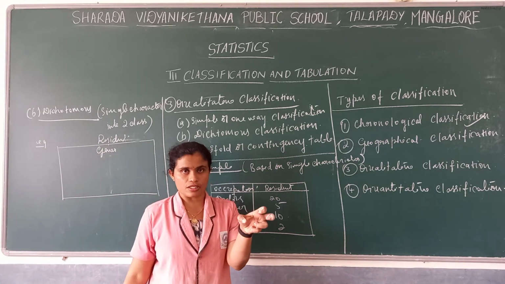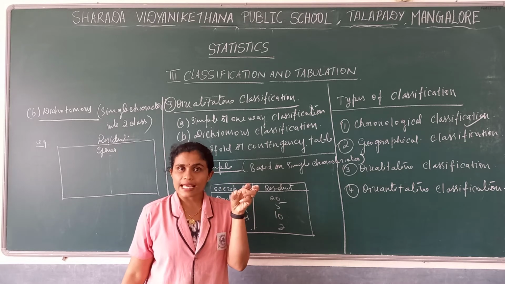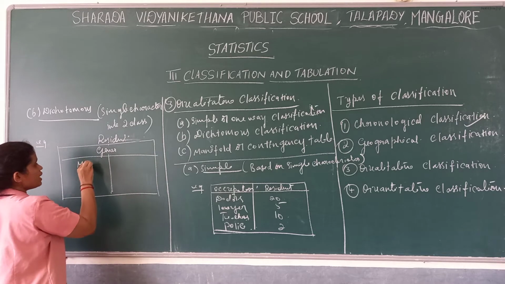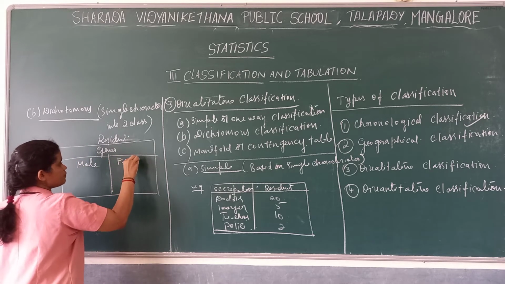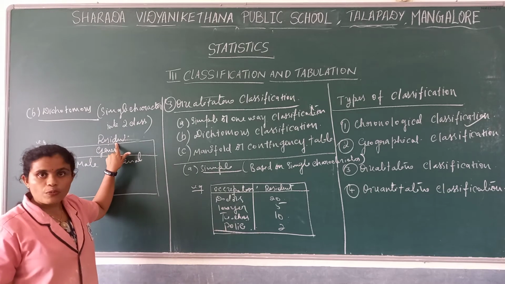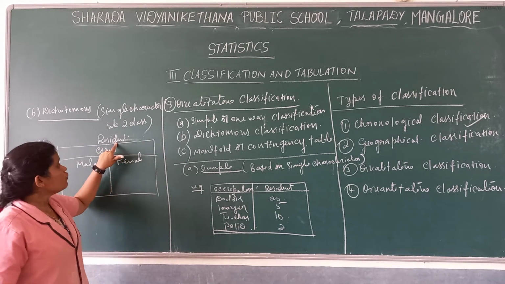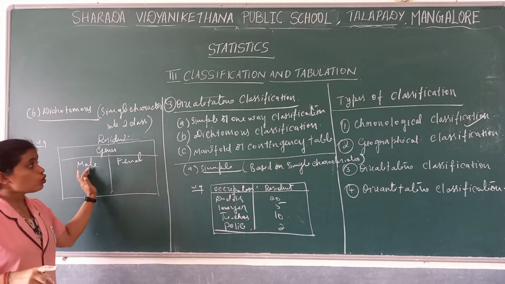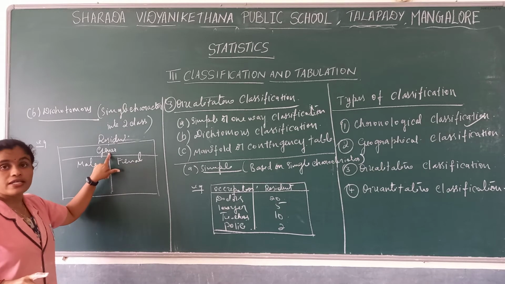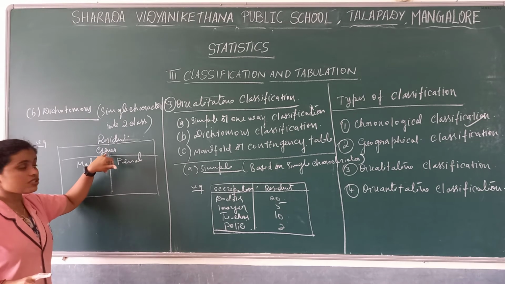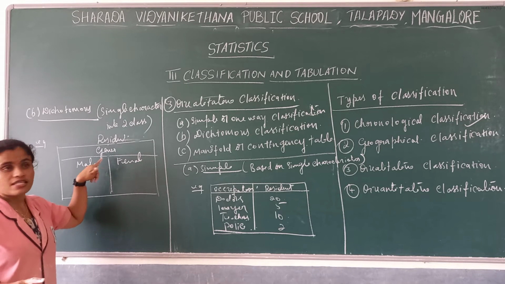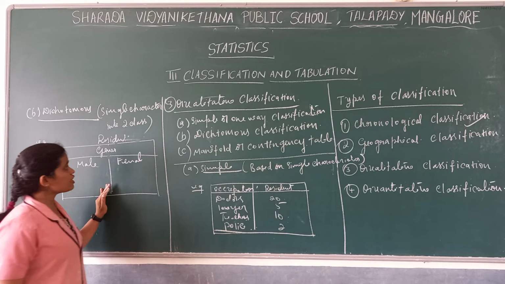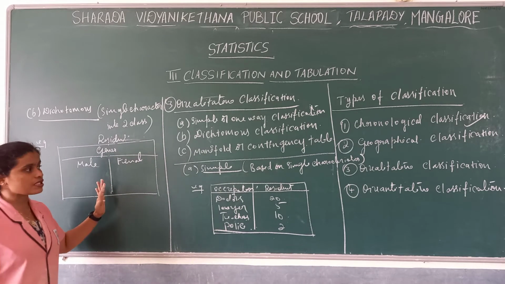Gender is the characteristic. That characteristic we divide into two classes. Which are those two classes? The male and female. Here residents of a particular locality, we divide based on gender into two classes. This is the characteristic of a person, gender, male and female, that is two classes. This kind of classification we call dichotomous classification.